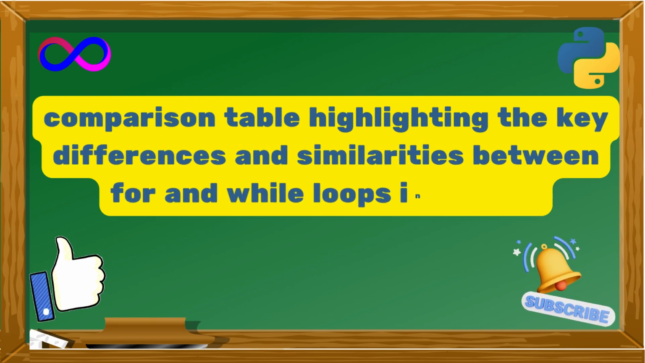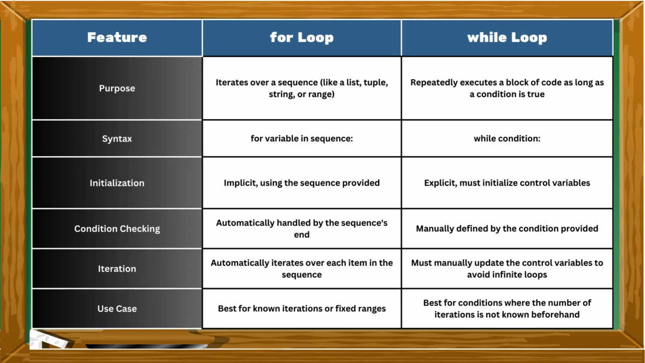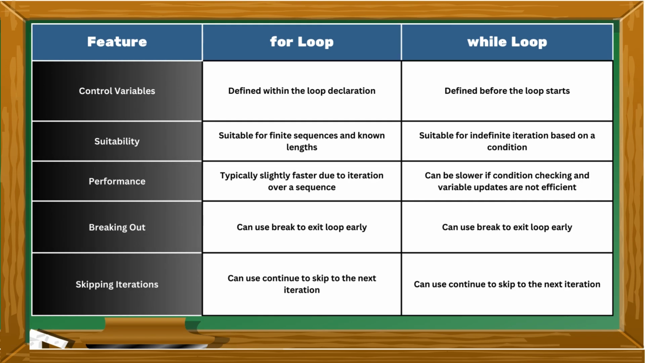Comparison table highlighting the key differences and similarities between for and while loops in Python. In Python, a for loop is ideal for iterating over a known sequence, such as a list, tuple, string, or range, with syntax for variable in sequence, and automatic handling of iterations and sequence termination. Conversely, a while loop, with syntax while condition, is best suited for scenarios where the number of iterations is not predetermined, relying on explicit condition checks and manual controlled variable updates. Use for loops for finite and fixed iterations, while loops excel in indefinite iterations based on dynamic conditions.